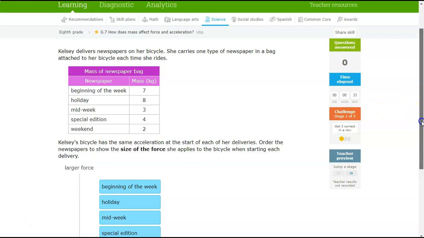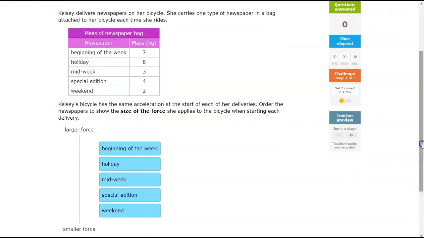So in this example, you will need to put the more massive objects with more force and the less massive objects with less force. So weekends at the bottom, followed by midweek, followed by special edition, then beginning of the week, and lastly, holiday.